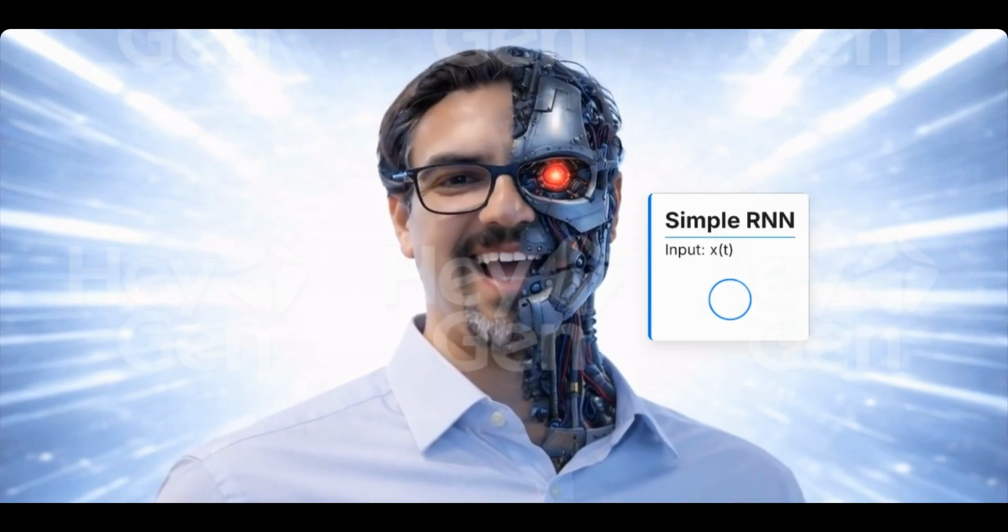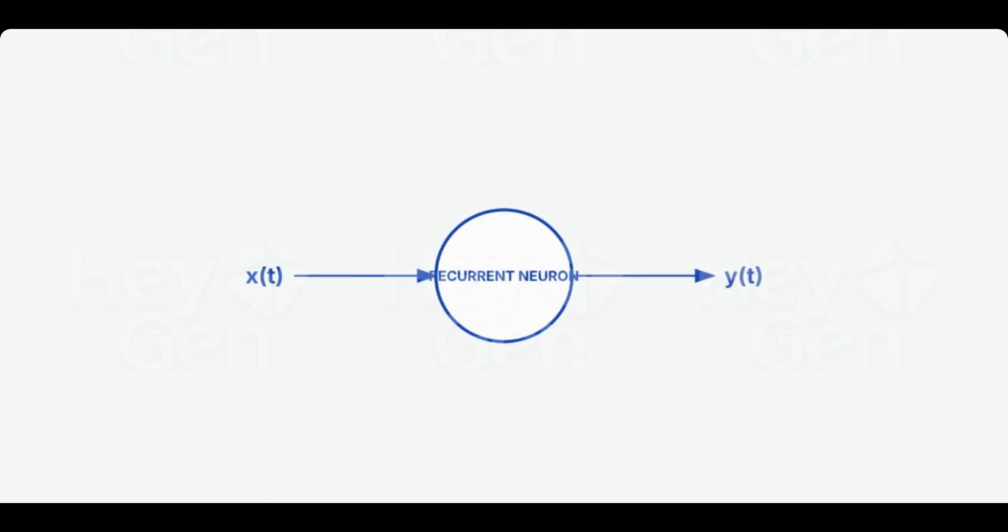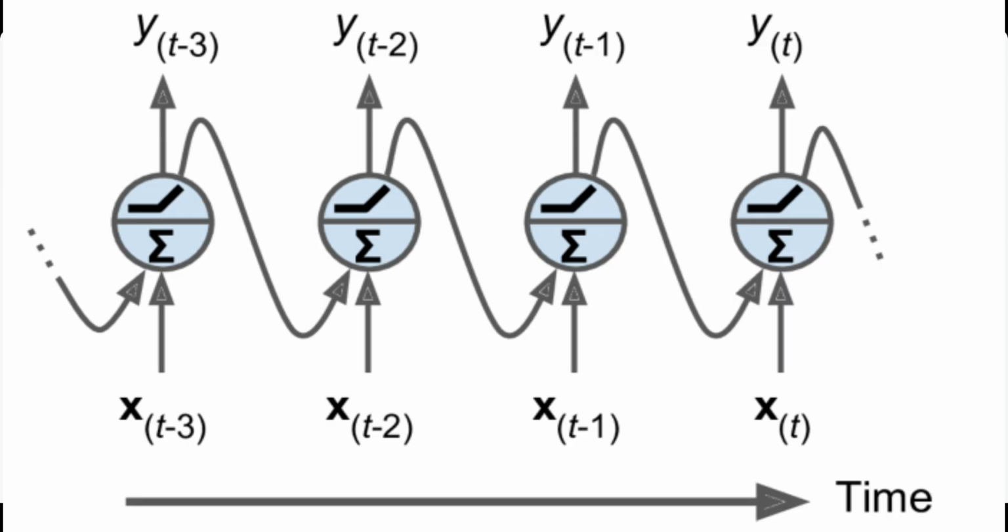At time step t, the recurrent neuron receives two things. First, it receives the current input, x of t. Second, it receives its own output from the previous time step, y of t minus 1. At the very first time step, there is no previous output, so we usually initialize it with 0. Now, if we draw this network across time, it looks like the same neuron repeated again and again. This is called unrolling the network through time.